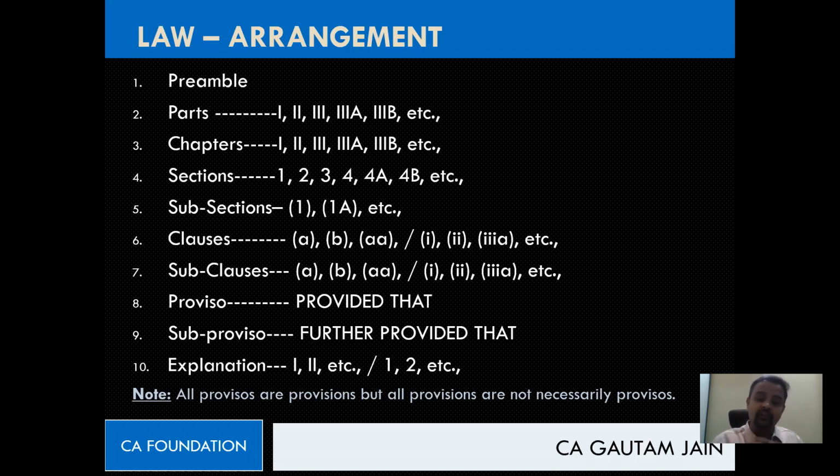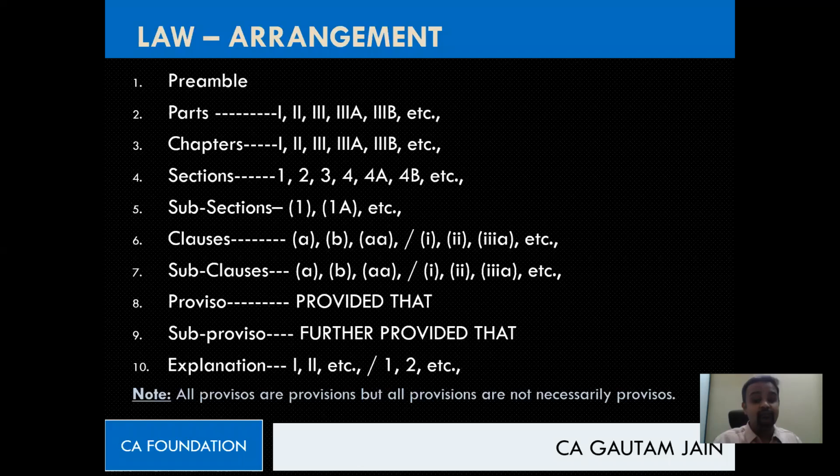How will we identify that there is a section? How will we identify that there is a proviso? That is where, if you just have a look at the right hand side, I have written the manner in which they indicate, or the manner in which they present or represent. Like parts, if I talk about parts, are identified by way of what? Roman number. They'll use Roman number, and that too capital one.